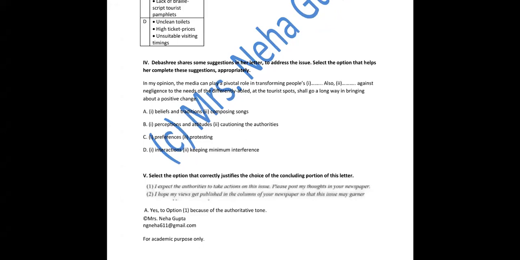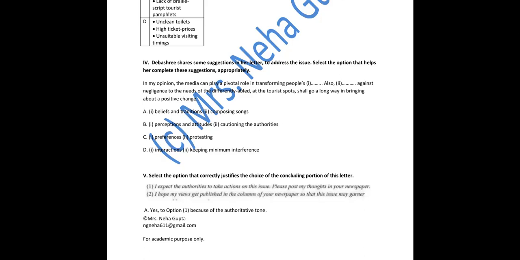See, beta, when you are writing a letter to the editor, you cannot talk to the authorities directly there. You can only ask the editor to highlight the issue in the newspaper. Second point says, I hope my views get published in the column of your newspaper so that this issue may garner. Garner means get support from others, authorities also.